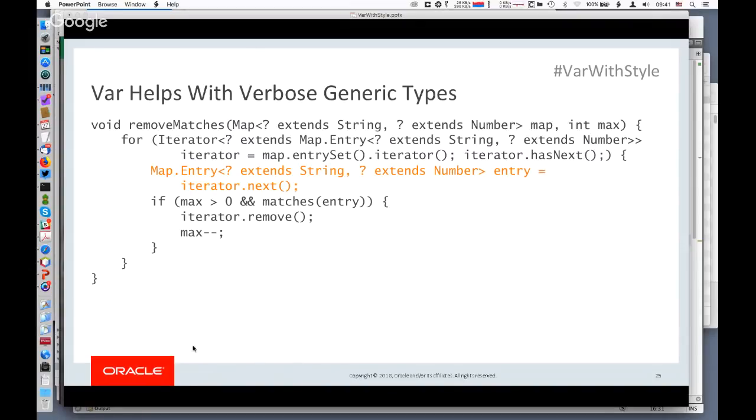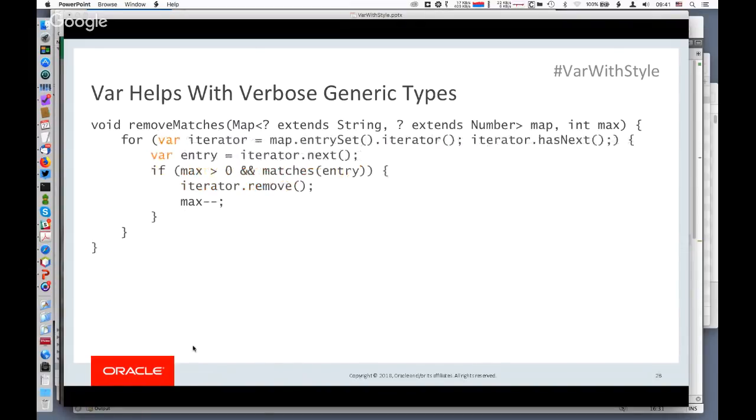So now what happens if we use var? We just use var in two places. One is where we declare the iterator, and it gets rid of that long, nasty generic type declaration. Then we can also use it for the entry in the loop body. That cleans up this loop nicely, and it's much easier to read what's going on. And I think, fairly importantly, the header of the for loop now fits on one line, which is what you want in general.